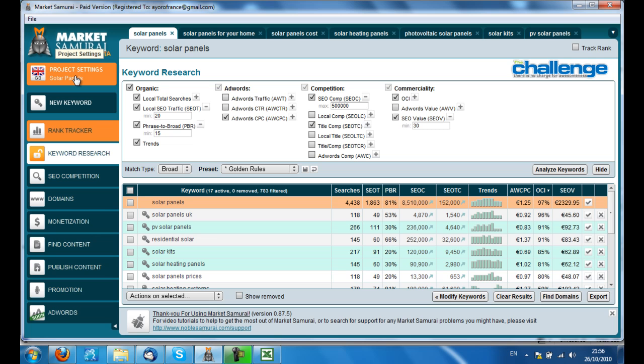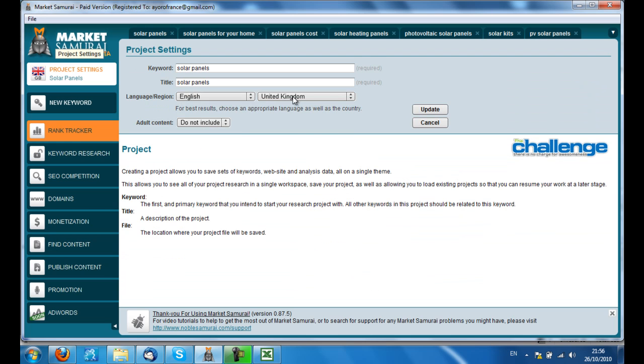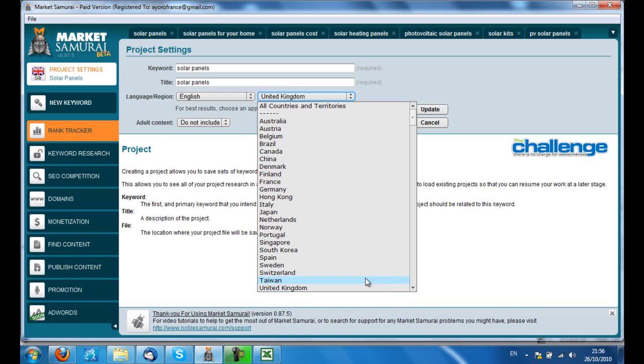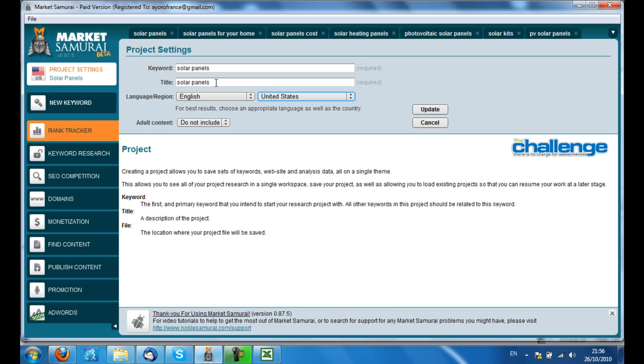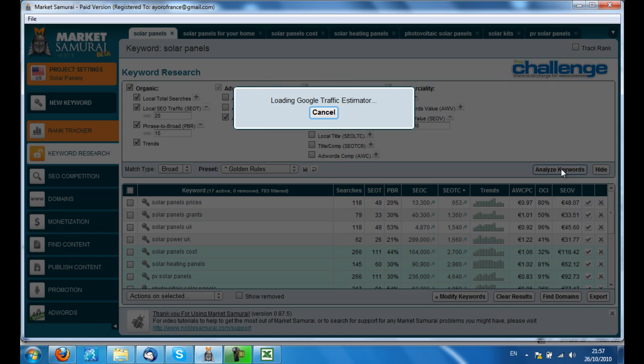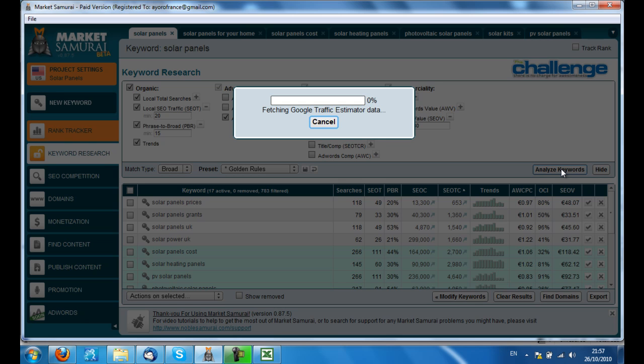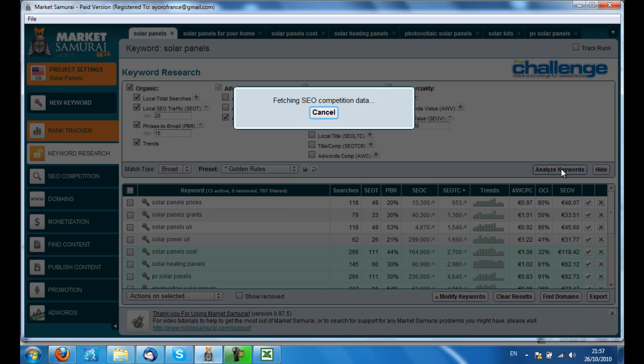do a new one based on the US. So if we take that same market, solar panels, I'm just going to call this US so I don't get confused. Do the update and click Analyze Keywords. So you can see it's going off to do the research all over again because we're in a new setting. We're in the US instead of the UK. And obviously the volume is going to be quite a lot higher. But let's have a look.